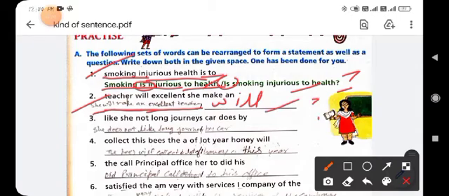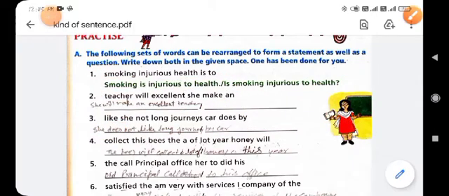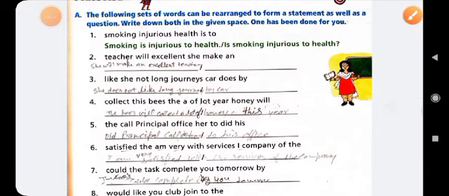Clear? Like she, not, long, journey, car, does, by. So you will arrange it: she does not like long journey by car. Okay, first you arrange these words in a statement sentence, then you can see here that does is a helping verb, so you will use does at the beginning: does she like long journey by car? And put the question mark at the end of the sentence, and it will be changed into an interrogative sentence.